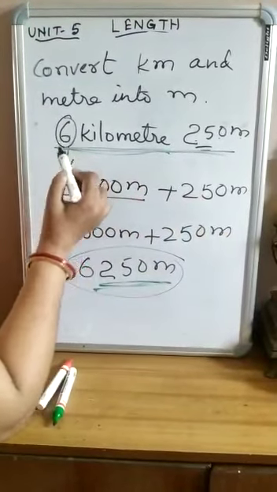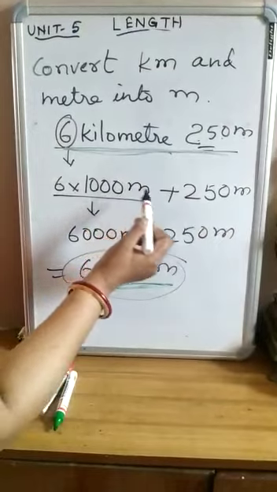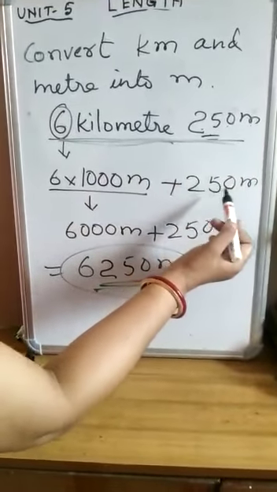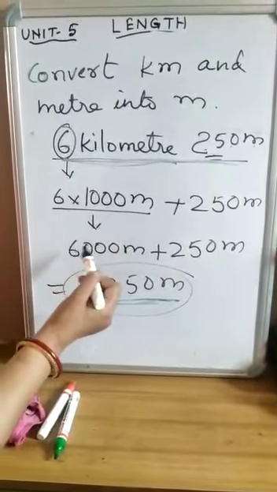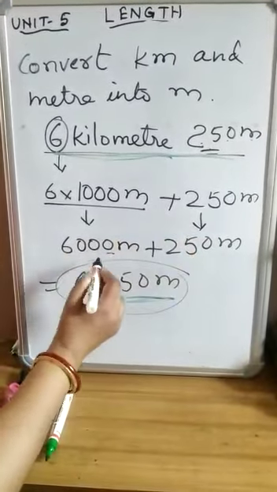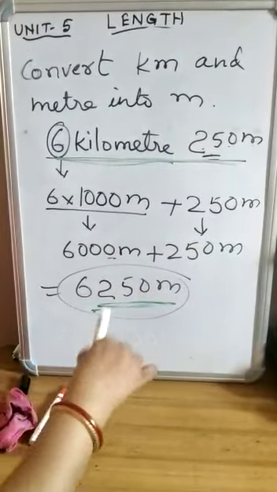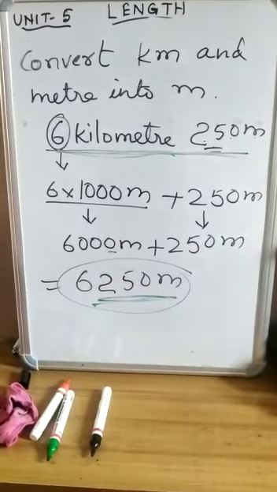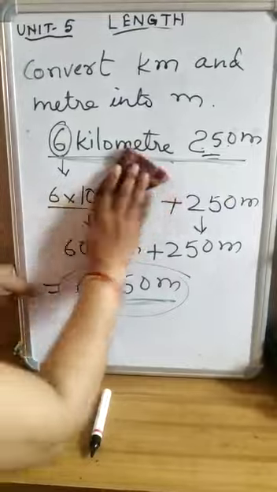Here 6 kilometer, 6 is multiplied by 1000 plus it is added to the number of meter, 250 meter. So 6 times 1000 is 6000 meter plus 250 meter, and after addition it is 6250 meter.